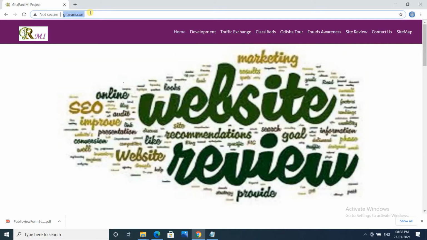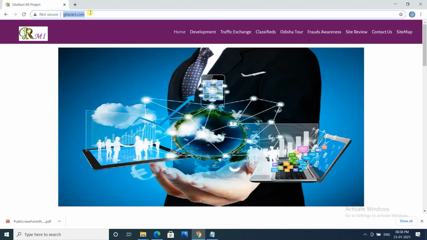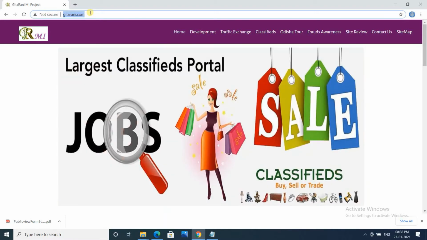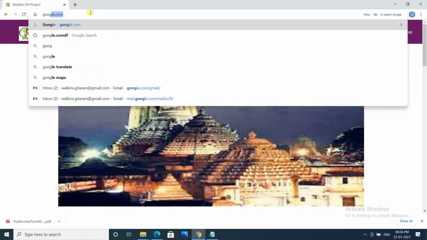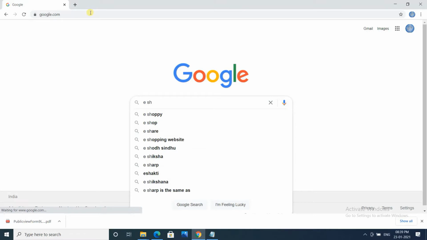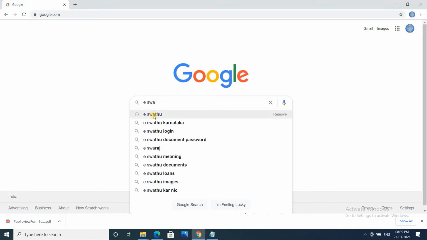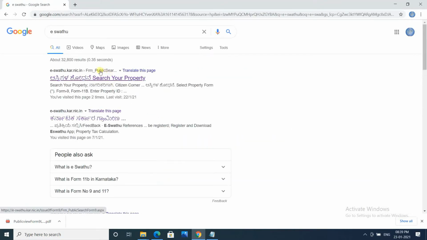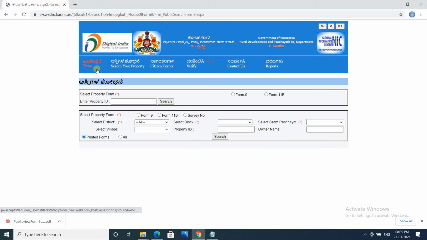I'm going to explain on that site how you will be able to do it yourself. In order to do that, let's go to Google and search there eSwathu. When we go to the eSwathu site, we will see the page where the property can be validated.